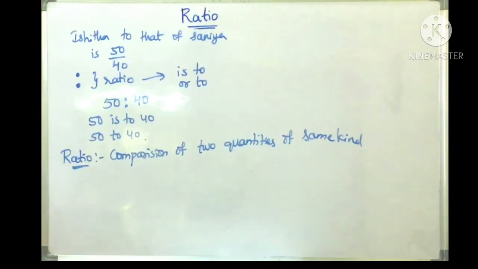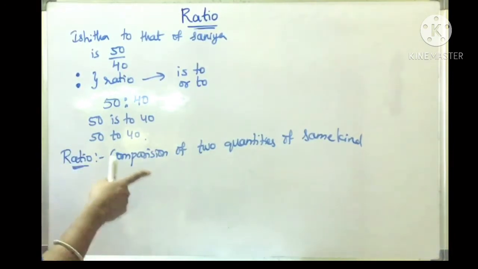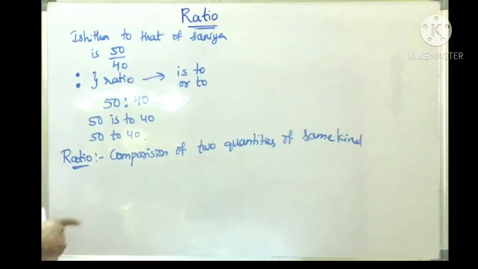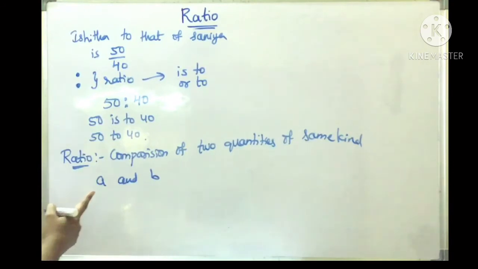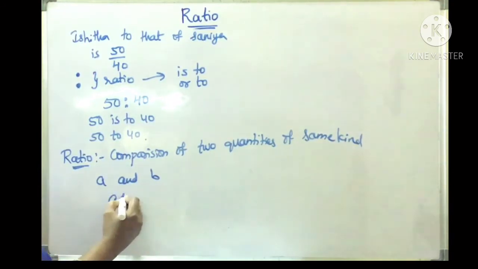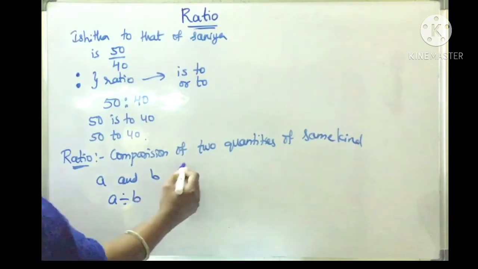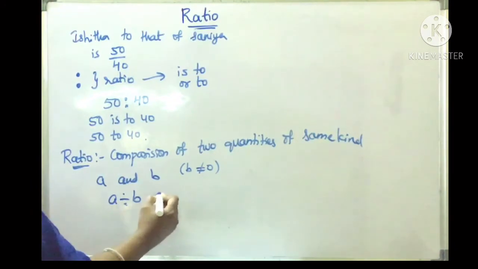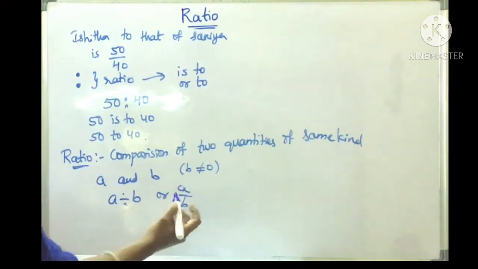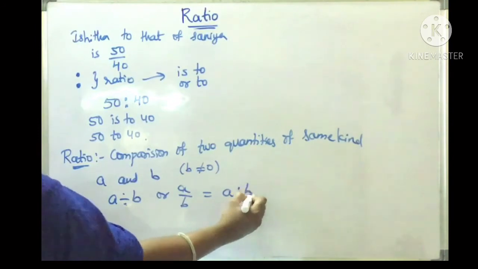Okay children, the ratio of two quantities of the same kind and in the same units is a fraction that shows how many times the one quantity is of the other. So the ratio of two numbers, suppose A and B are the two numbers, can be written as A divided by B. Here B should not be 0, because if B is 0, it will come in the denominator and become undefined, right? So it can be written as A is to B or A by B, and it is also denoted as A:B.